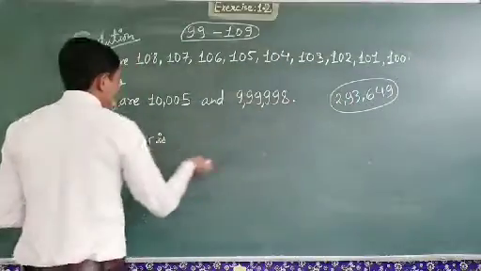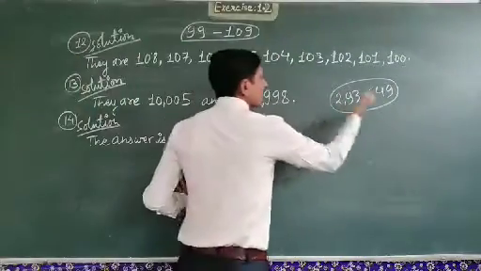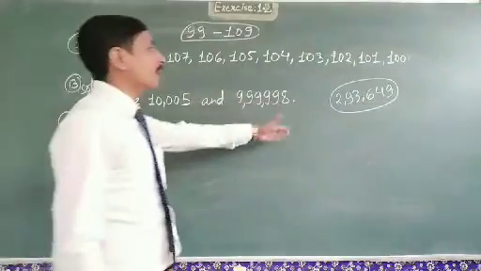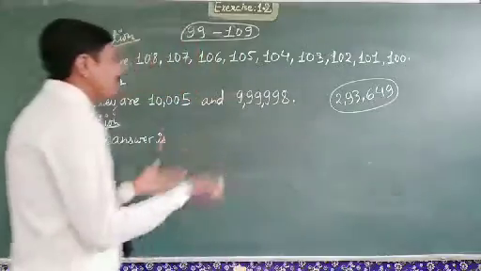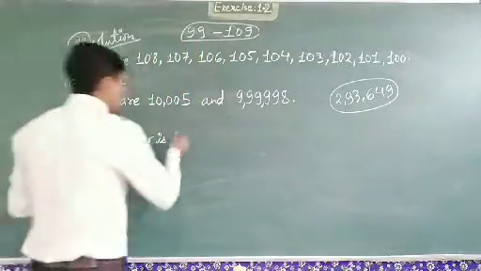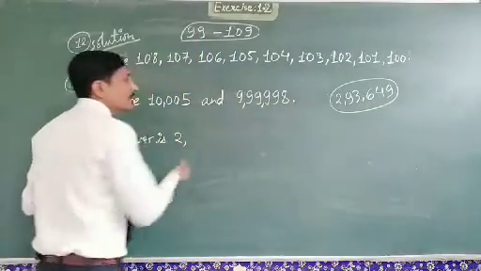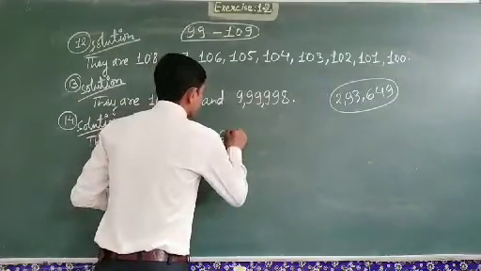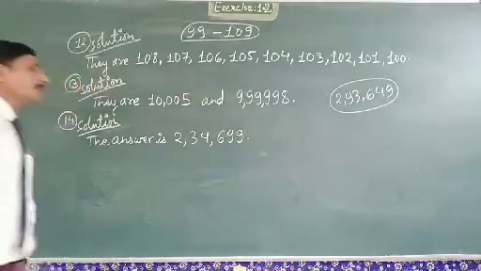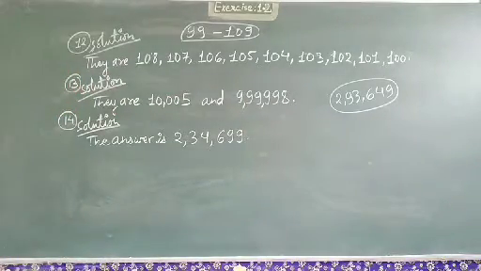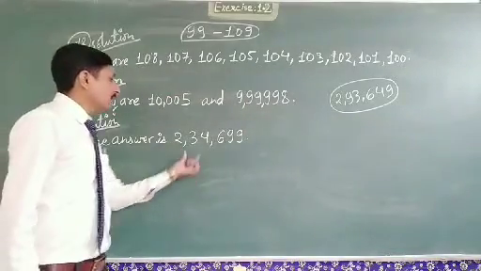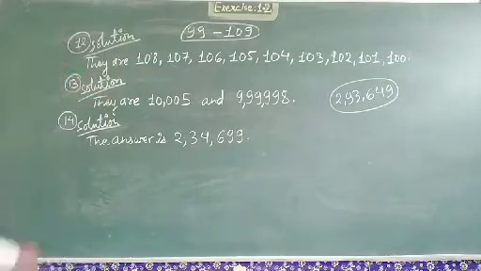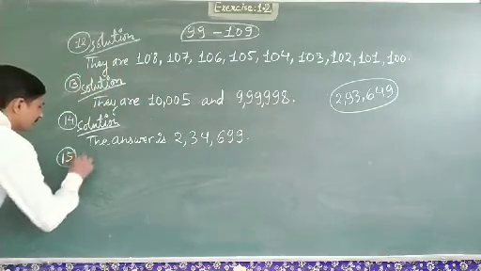So what we have to do? We have to write the digits in ascending order. When we write all the digits in ascending order, we will get the smallest possible number. So that is 2, 3, 4, 6, 9. So this is our smallest possible number. So our answer is 2,34,699. Now next question, question number 15.